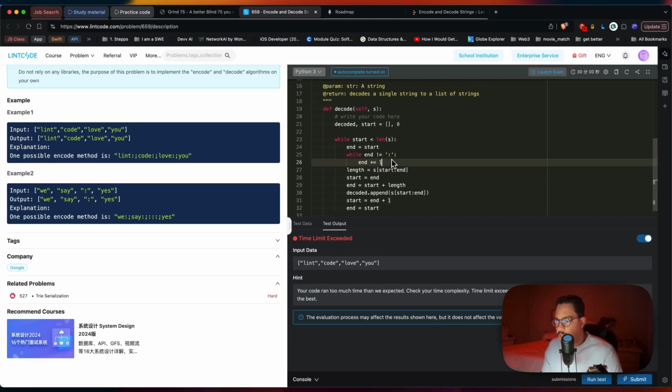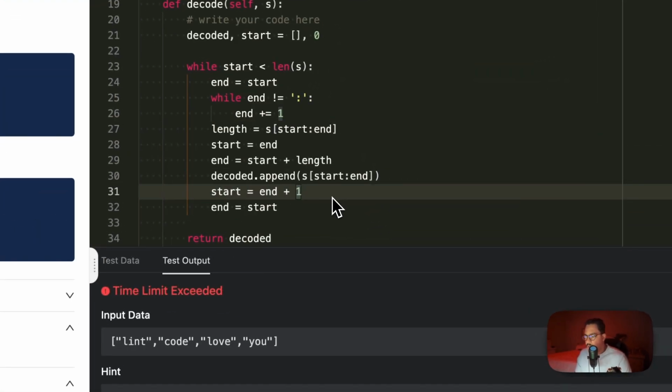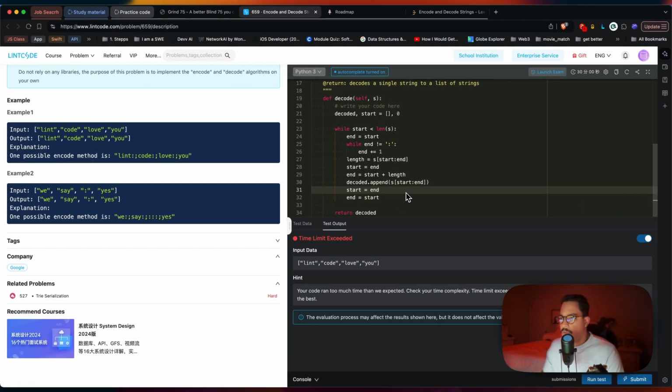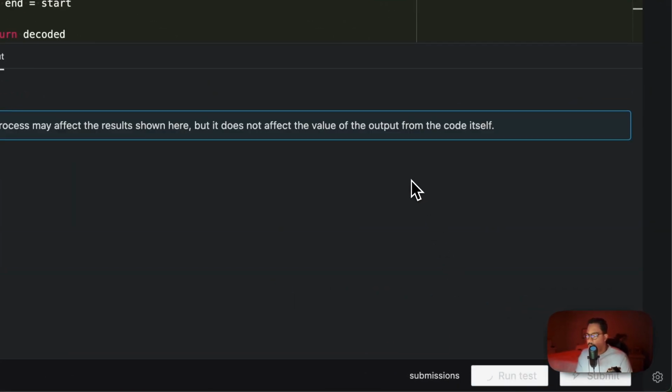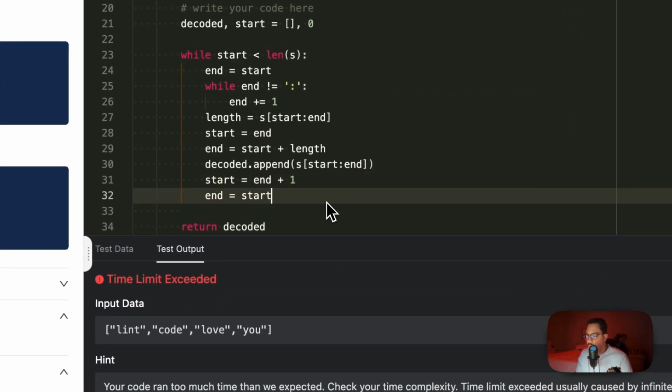When not equal to this, n plus equal to 1, length start from s to n, start n, move that pointer, start n plus 1. Maybe I don't need to move the pointer 1 up. N equal to start.